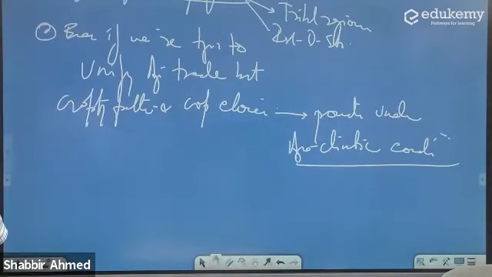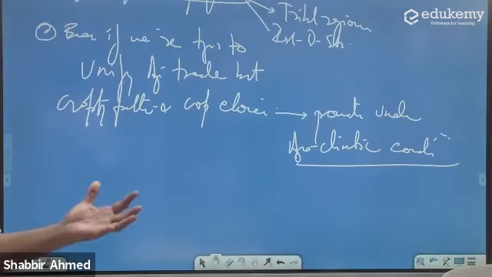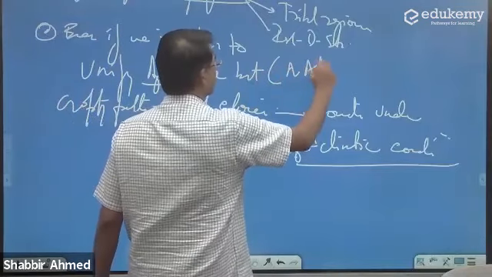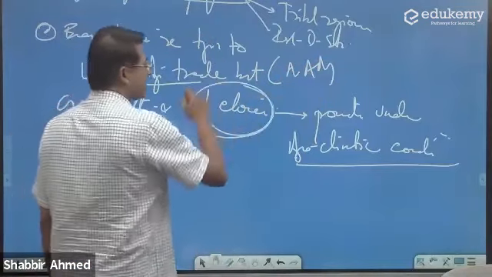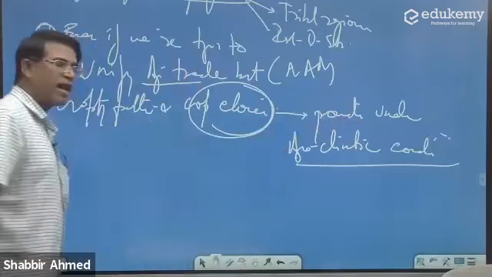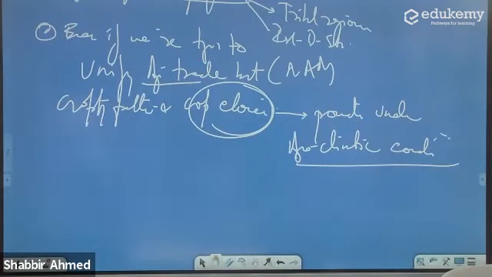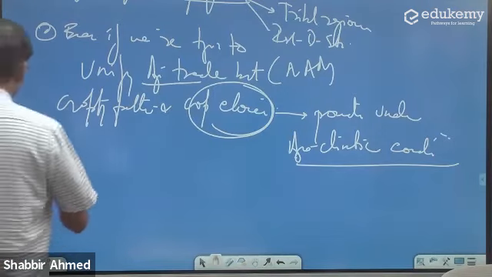Is it okay? So even if you're trying to unify the agricultural market, trying to develop NAM, that's okay. But the crop choices, that is still promoted under agroclimatic conditions. Is that fine?